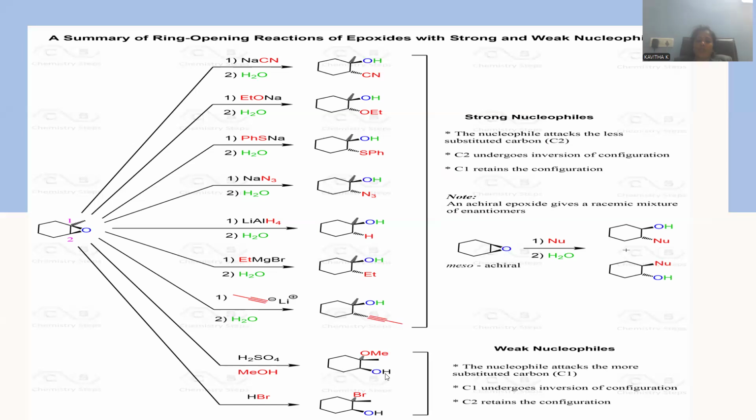You can observe over here, the methoxy will be coming from methanol, and that is not the solvent, rather it is the nucleophile. So methoxyhydrin will be the expected product. Let me add HBr, hydrobromic acid. Bromide is obviously a nucleophile, will be attached to one of the carbons, and the other carbon having oxygen pulls that H plus, giving rise to the addition product bromohydrin. Whatever product is generated is called bromohydrin.